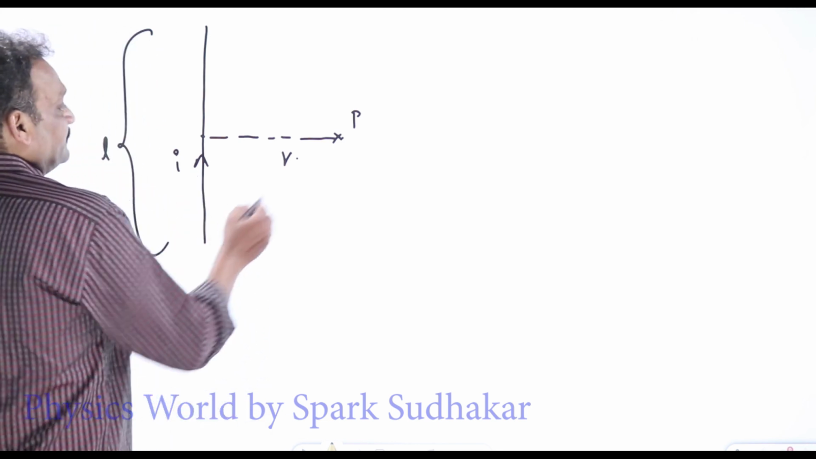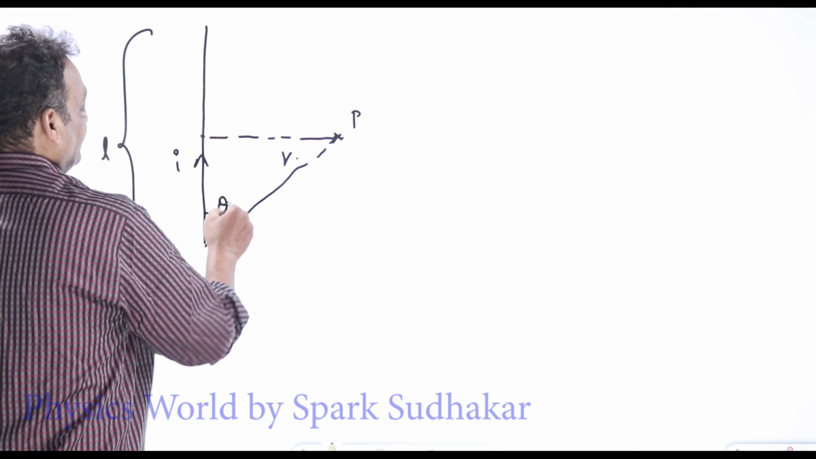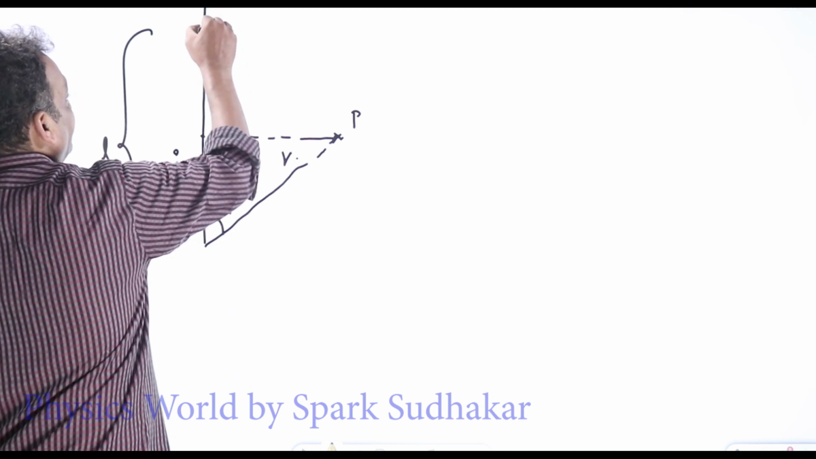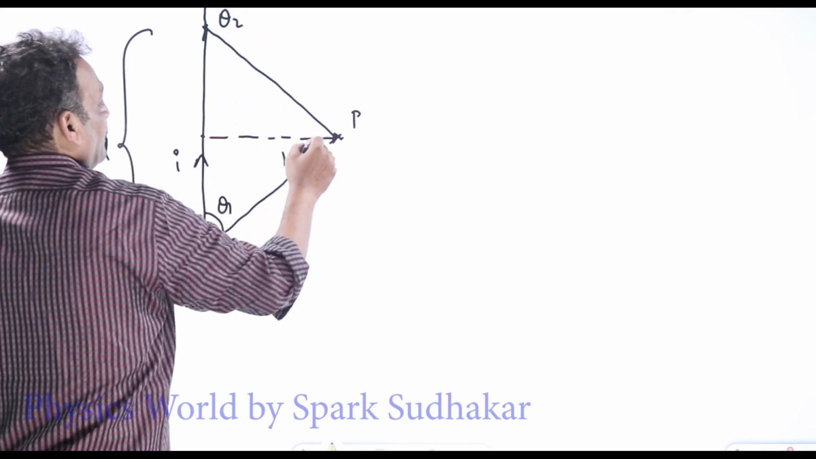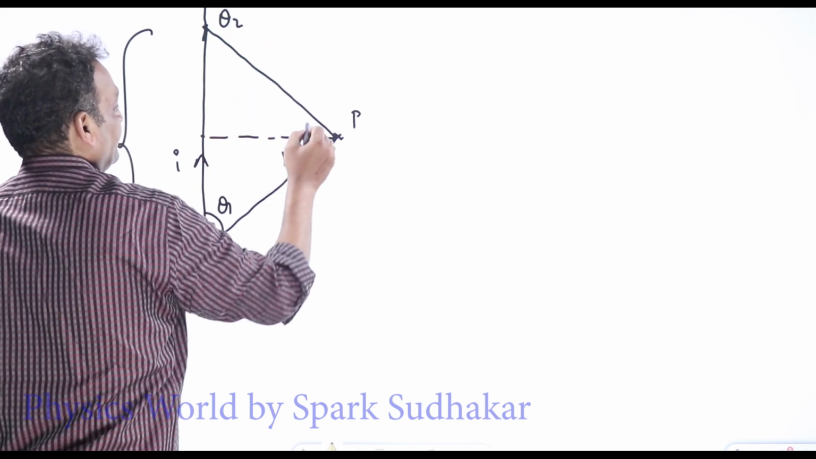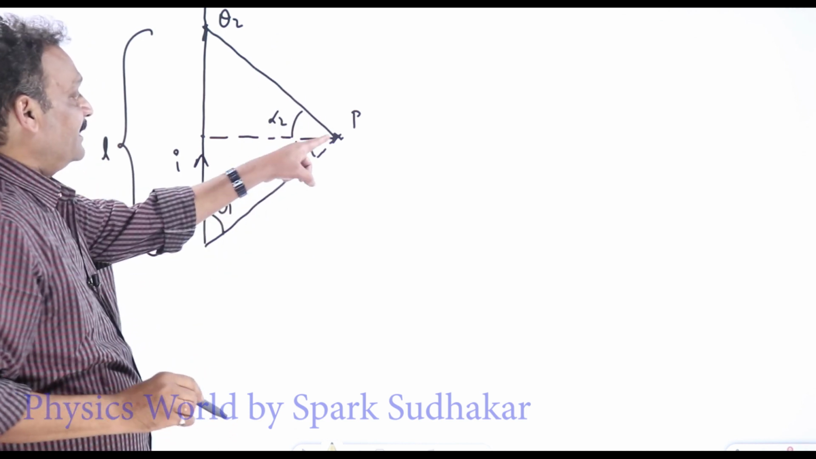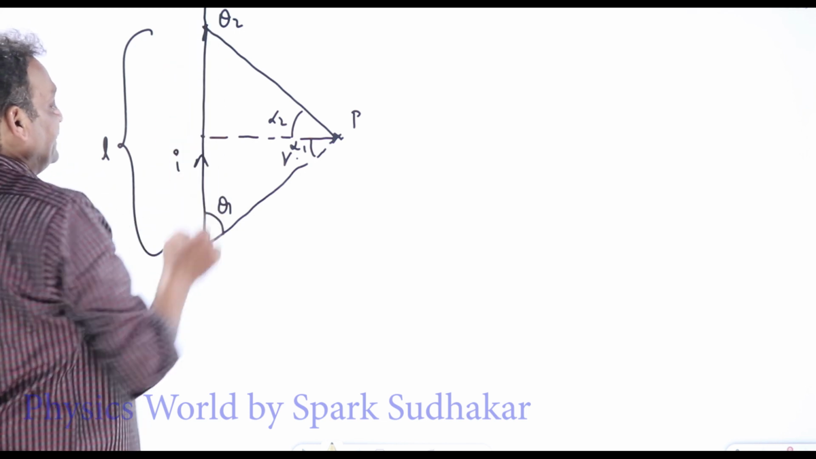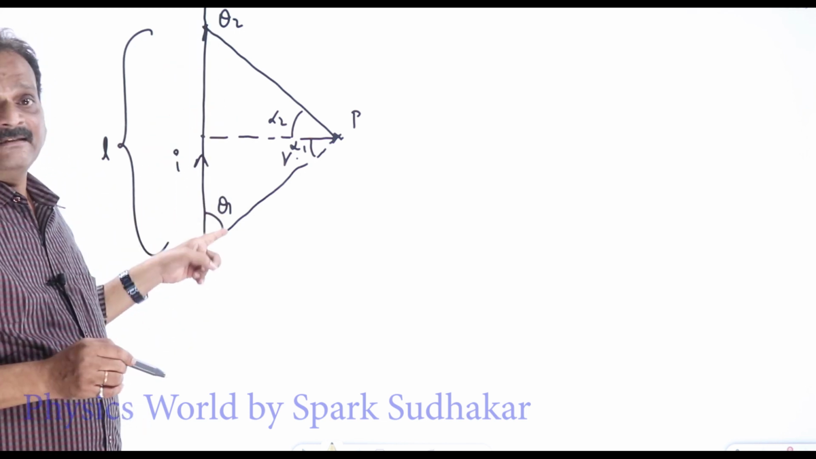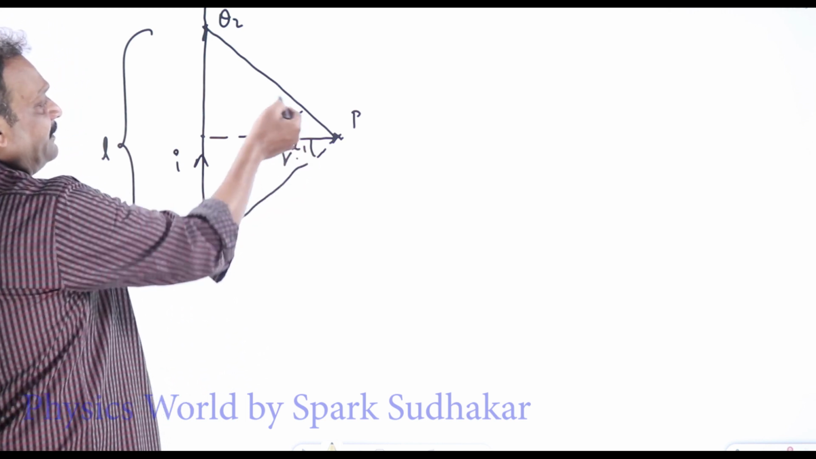Now if the geometry is, suppose say this end is making an angle theta 1, and this end is making an angle theta 2 here, or let this angle be alpha 1 and let this angle be alpha 2. What is the magnetic field at this point P due to this wire whose length is L and whose ends are making angles theta 1 and theta 2? Now these angles are also alpha 1 and alpha 2.